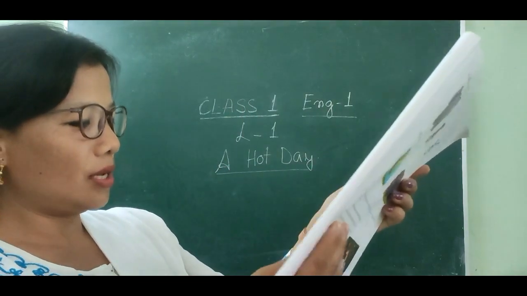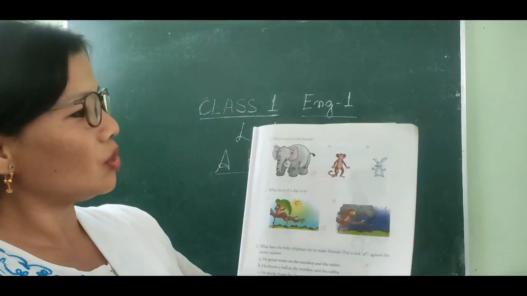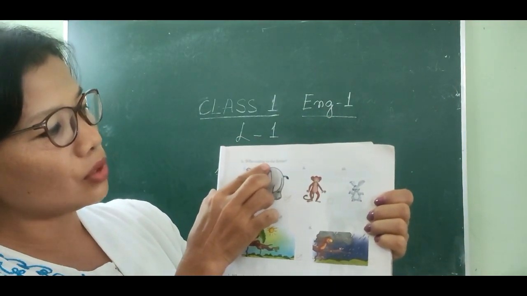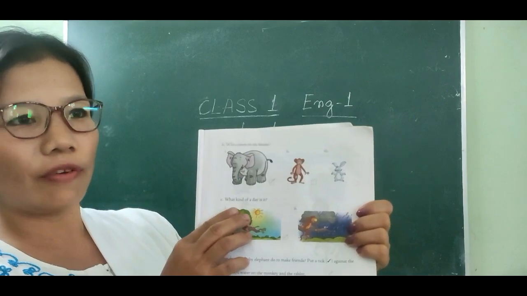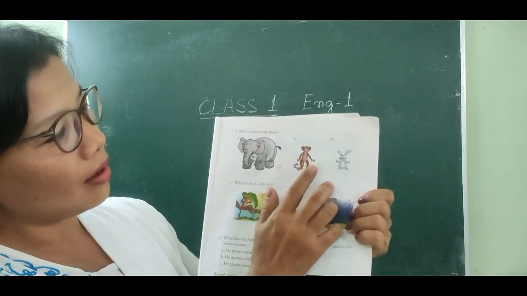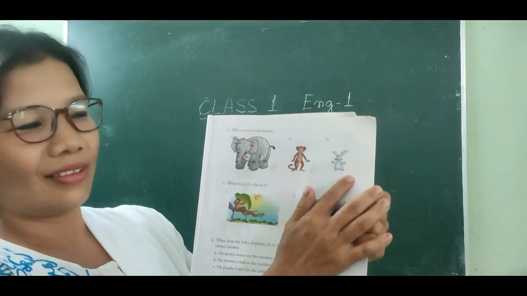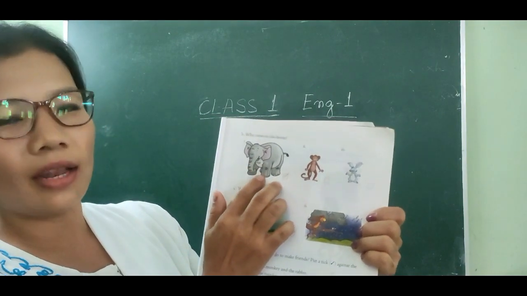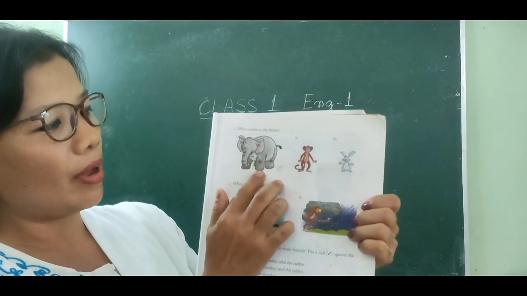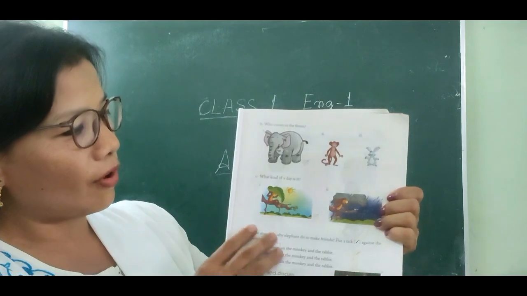Okay, and you see another page, page number 3, B. Who comes to the forest? Elephant, monkey, or rabbit? A baby elephant comes to the forest. The correct answer is a baby elephant comes to the forest.